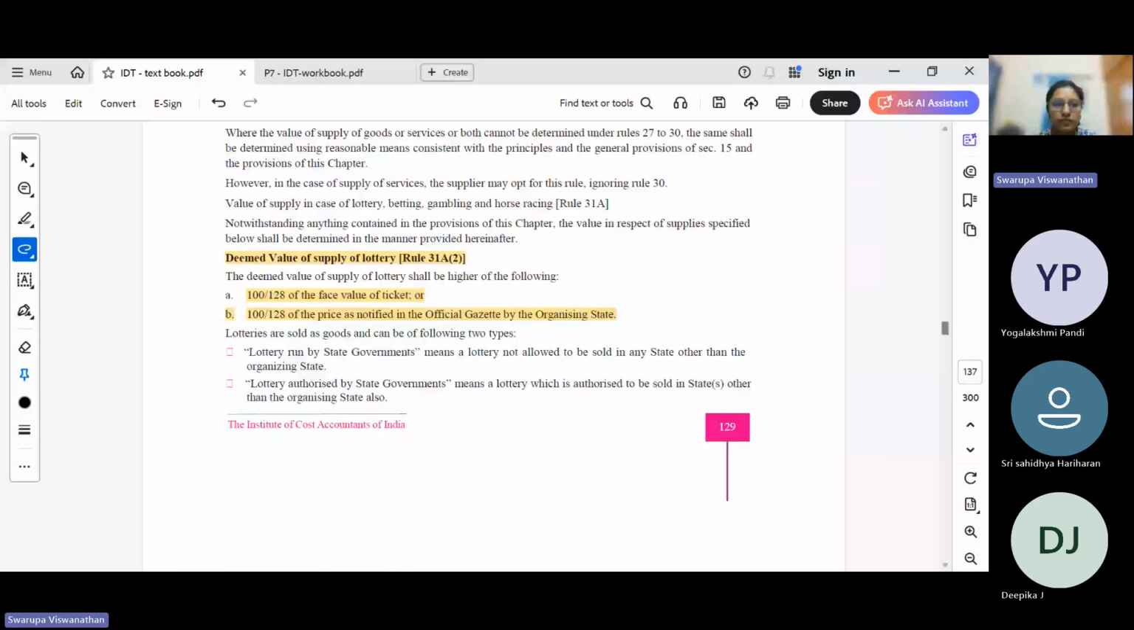In case of lottery, it will be the higher of the two. 100 by 128 into the face value of the ticket, or 100 by 128 into the price that is notified by the official gazette. Either the notified price or the fair value, whichever is higher, that will be taken as the value of supply in case of lottery.